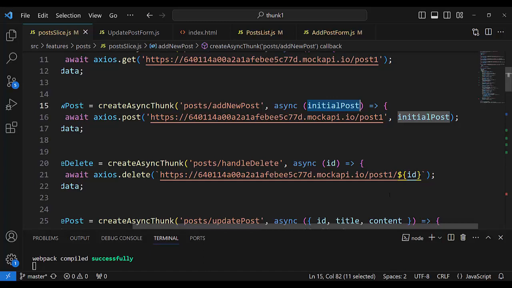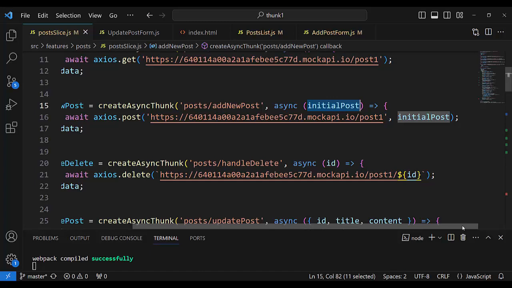It means that without our intervention, when we click submit on the addNewPost form, type title, type content, and submit, that title and content in the background would be an object with curly brackets, an object with two properties: title, colon, the value we typed, comma, content, colon, and the value we typed.